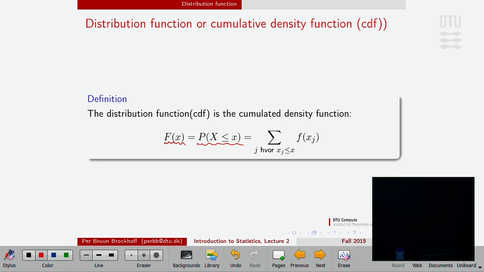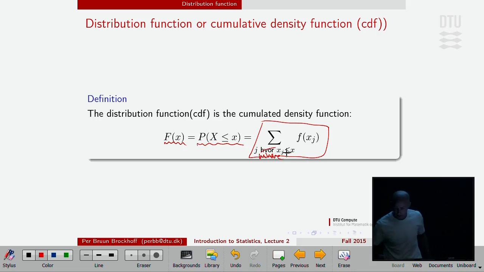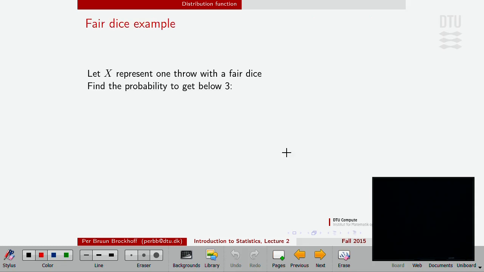So the question I just answered before was the distribution function evaluated in 2, because that was the outcome 1 or 2, right? Maybe we'll even see that in a sec. And the more complicated way to express it is the probability of all of those to the left of what you plug in, including the one you plug in, you could say. That's the distribution function.